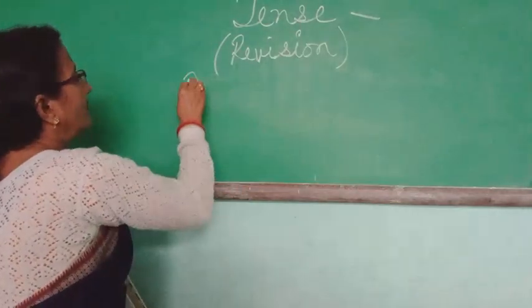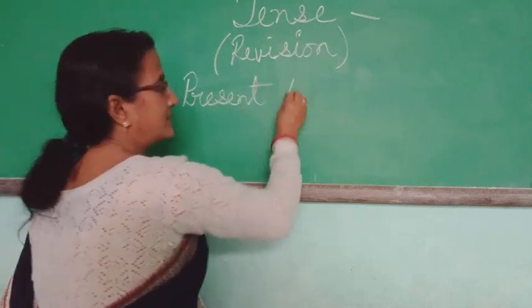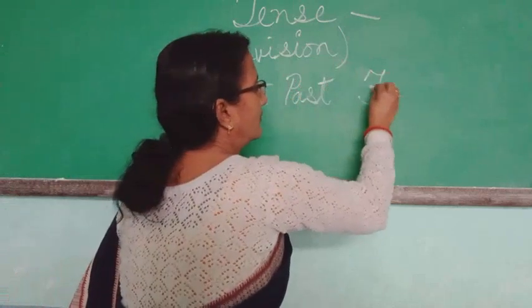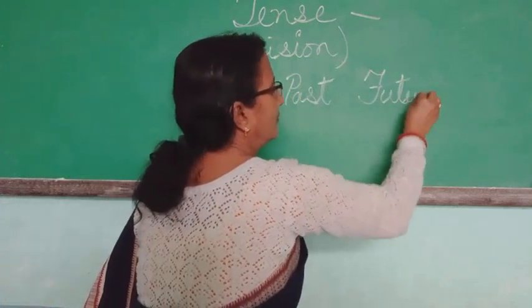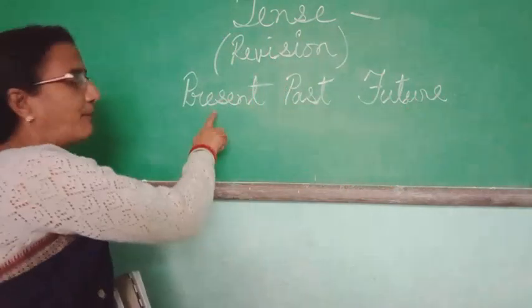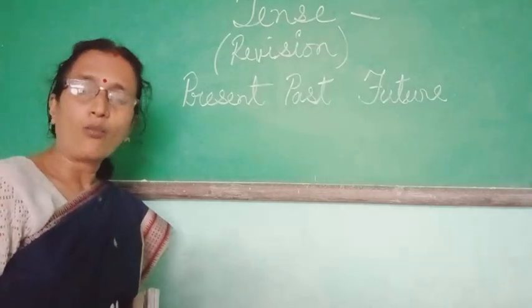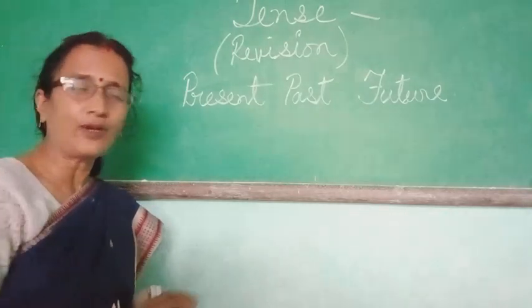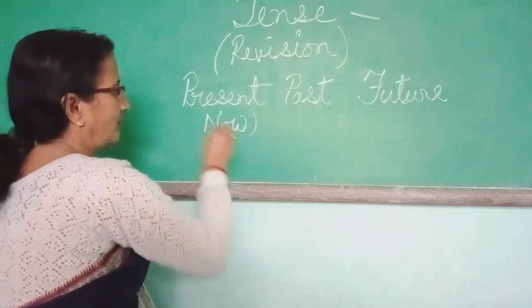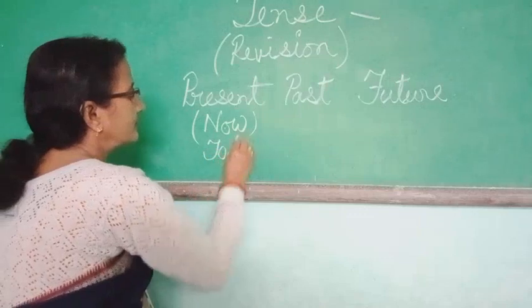Present, past and future. Now, the present is whatever is happening now, whatever happens every day. That is, this is now or today.